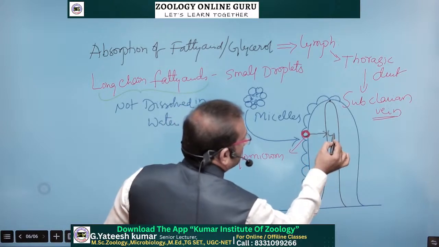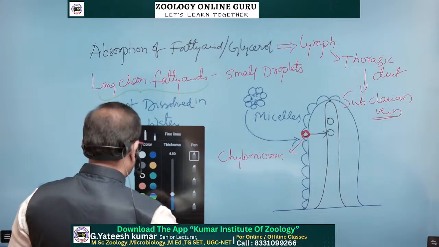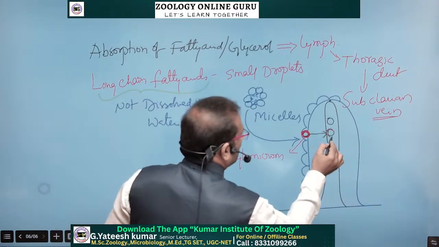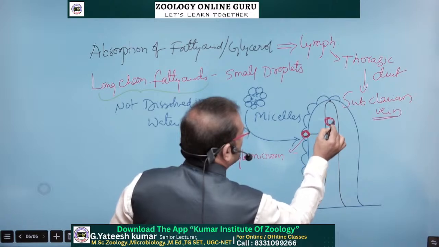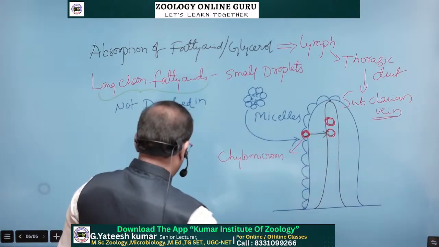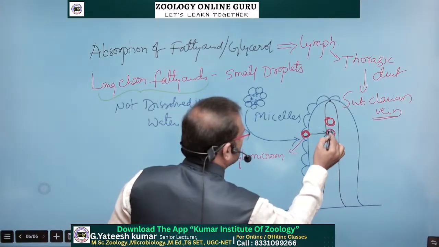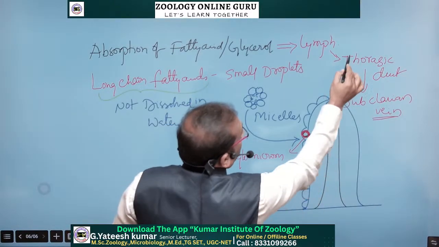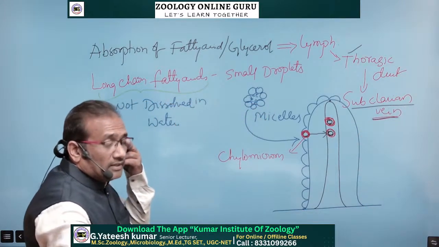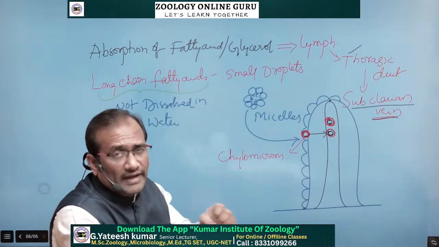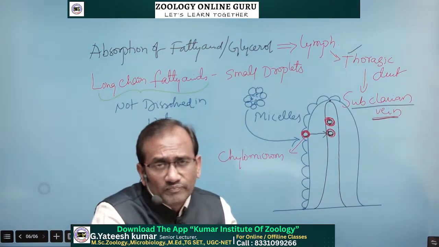So here these chylomicrons then diffuse into the lymphatic system or lymph vessels, and from these lymph vessels these chylomicrons, along with the lymph, are transported up to the thoracic duct. They reach the thoracic duct, enter into the subclavian vein, and are deposited into the blood, reach the right atrium, and from the right atrium they are transported to every cell.